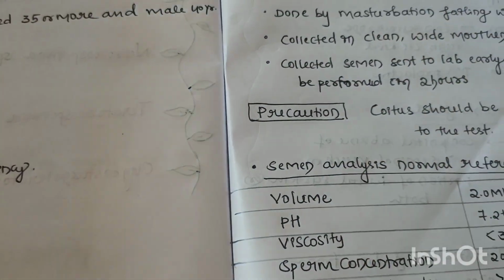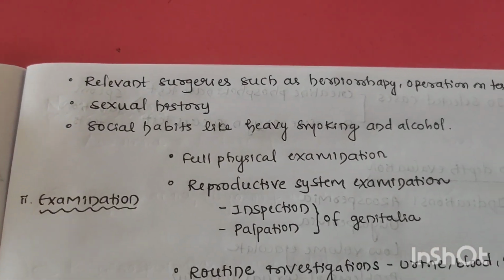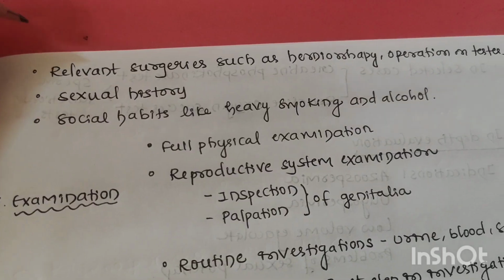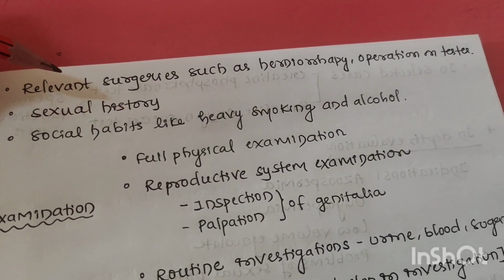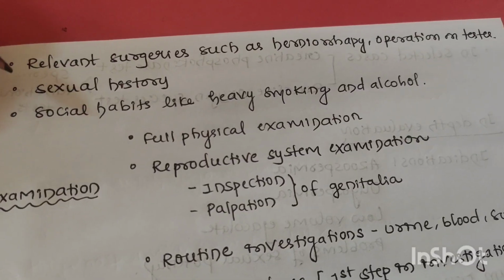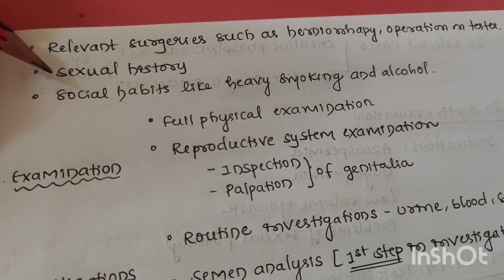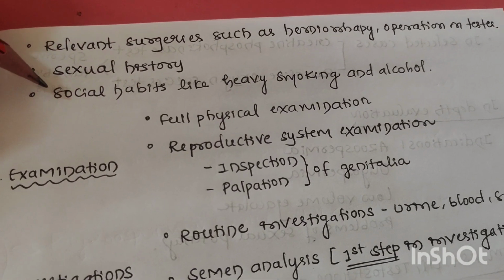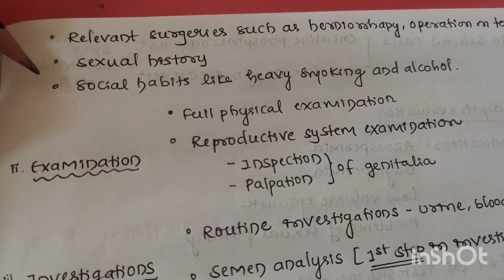Then history of relevant surgeries in the past, such as herniorrhaphy or operation on the testes. Any history of surgery, we need to take. Then sexual history of the person, then social habits like heavy smoking and alcohol. This is all regarding the history.